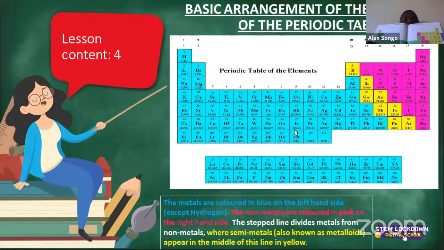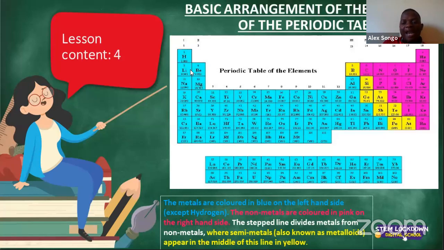So that's what I'm saying, to say the colors that are on the screen right now will not always be the colors that you find in different periodic tables of elements, but the elements that are inside will always be the same. Metals, non-metals, and semi-metals will always be the same, but how they are differentiated in terms of color will differ. So let's continue.